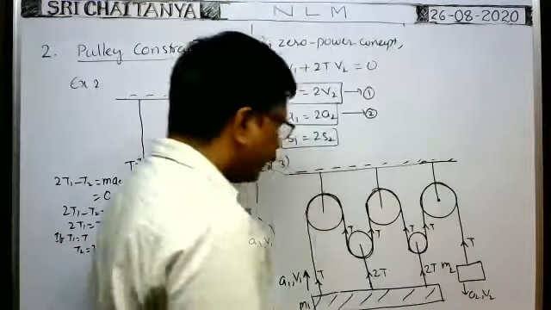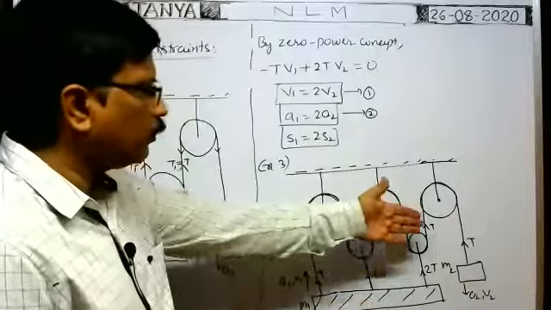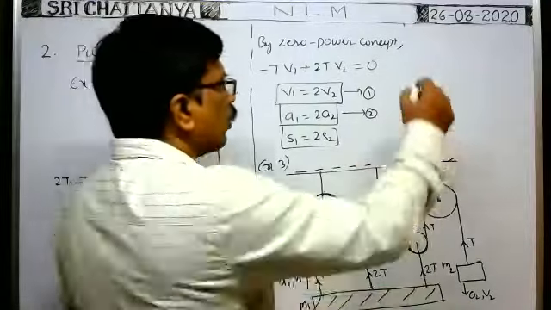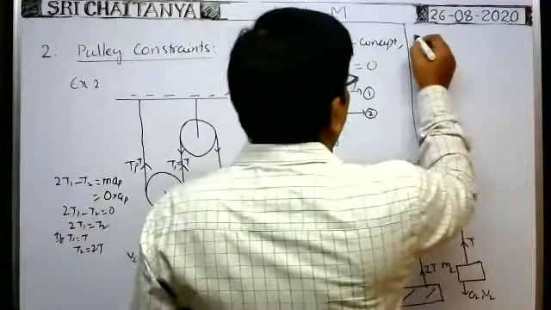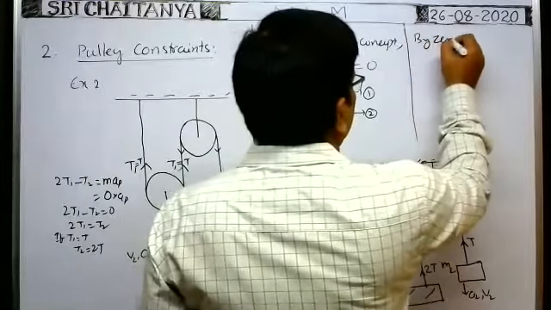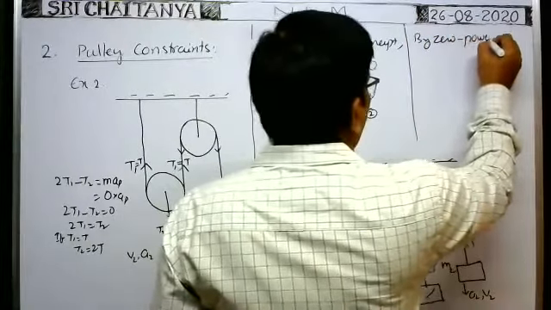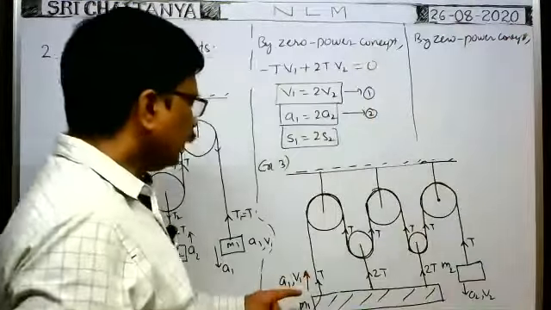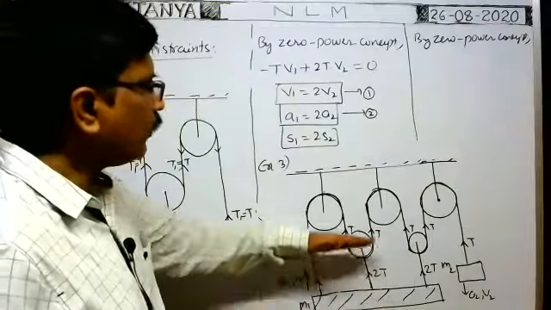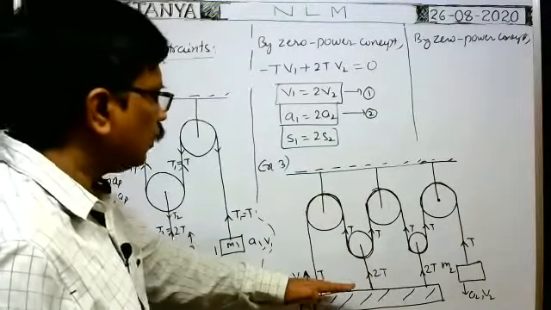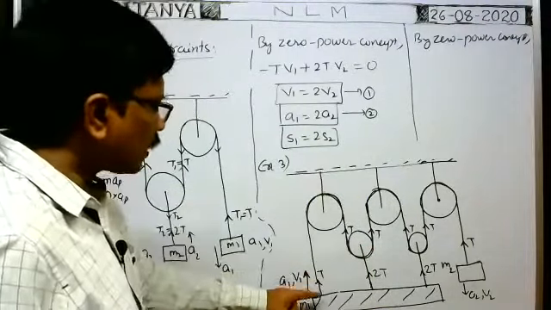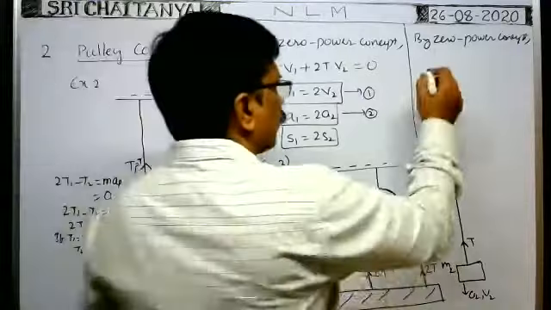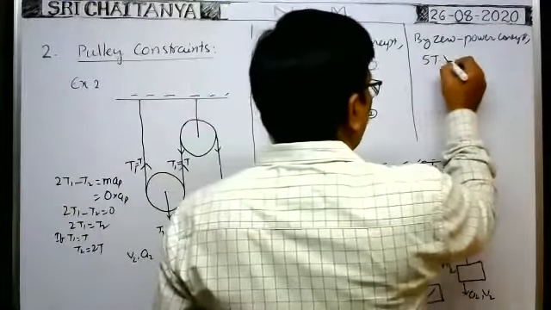Now tell me the constraint relation for this plank and block. According to the zero power consumption concept, on this entire plank, 5T tension controls the motion. So 5T upwards, and the velocity of the plank is also taken upwards, so 5T into V1.